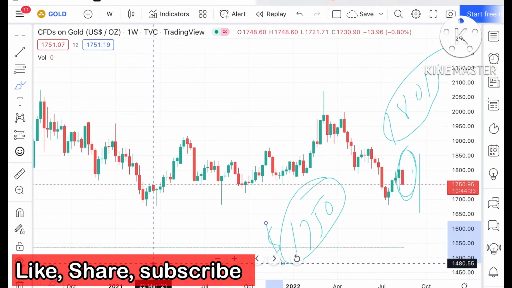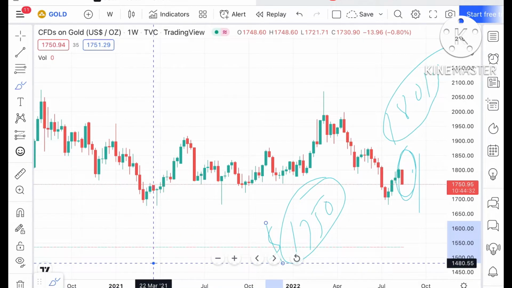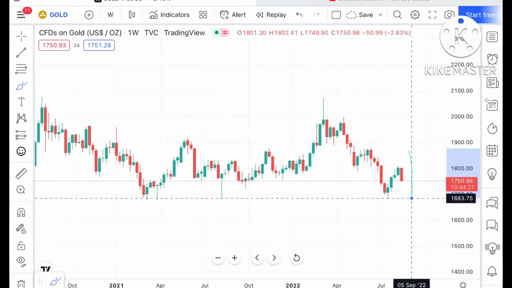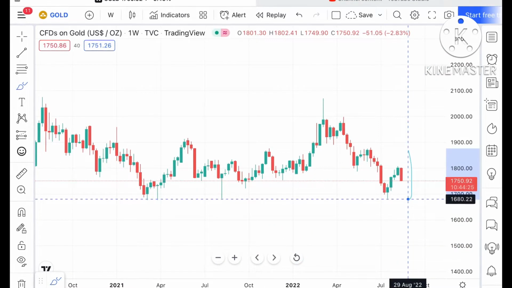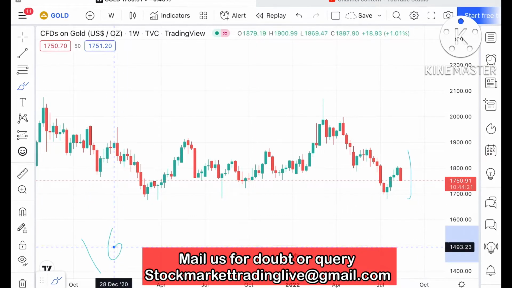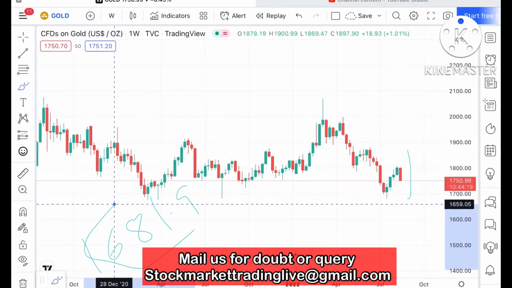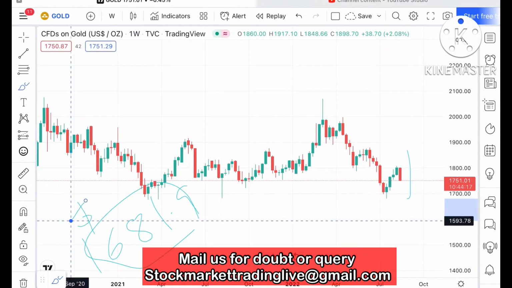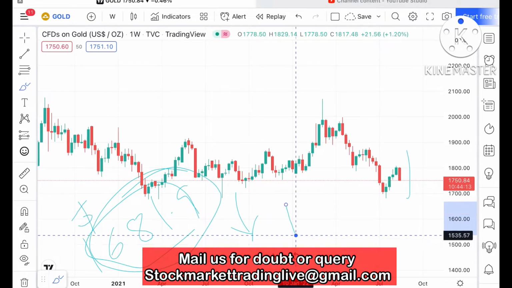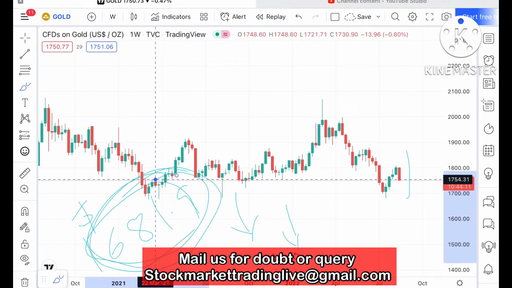Now if you look at this chart, you have to understand that there is a pattern which shows that at a level of around 1681.9, keep this in mind, if the price comes close to this level, then it can move further down because this is a weak support.